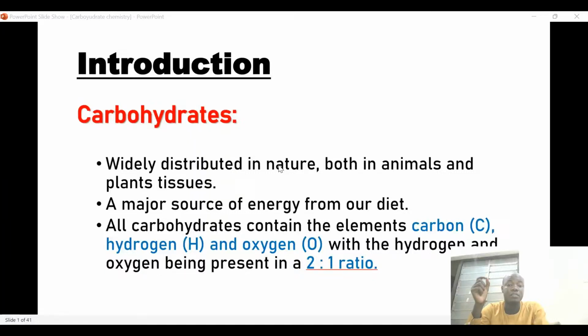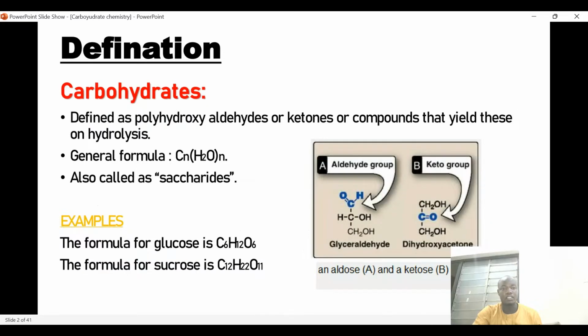Carbohydrate is made of three major elements: carbon, hydrogen, and oxygen. And of course, the ratio of hydrogen to oxygen is 2:1. So that is the ratio. The next thing we are going to look at after this is the definition of carbohydrate.